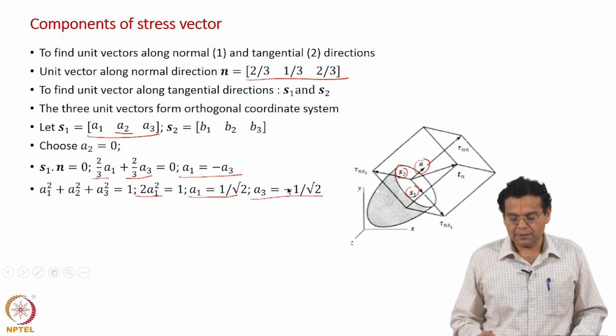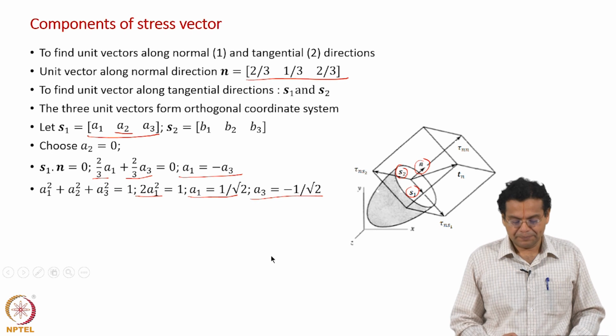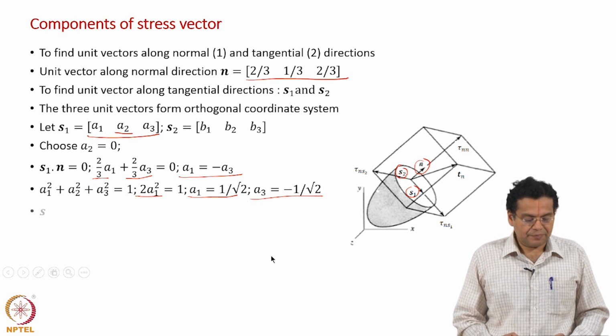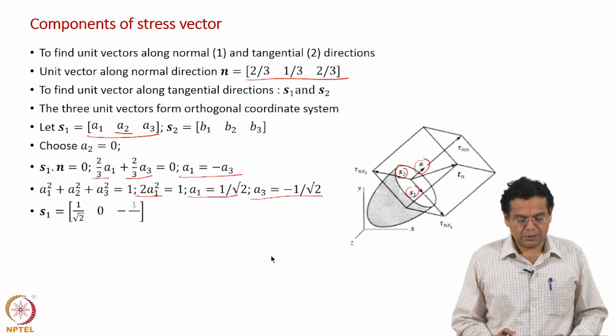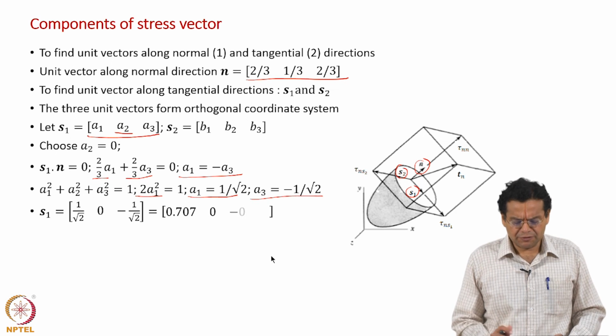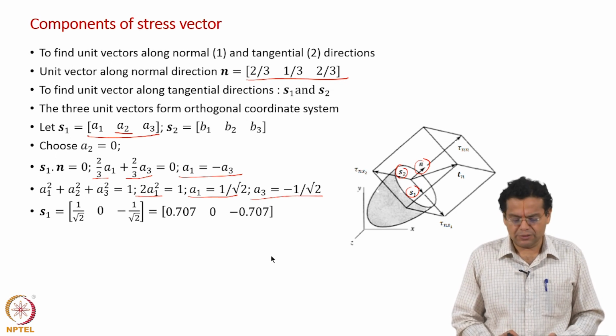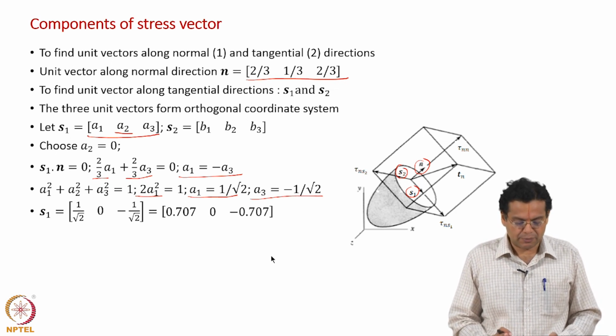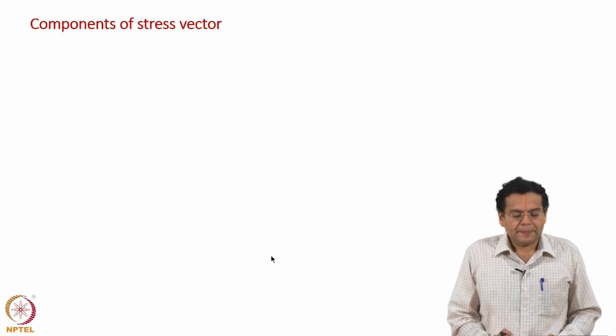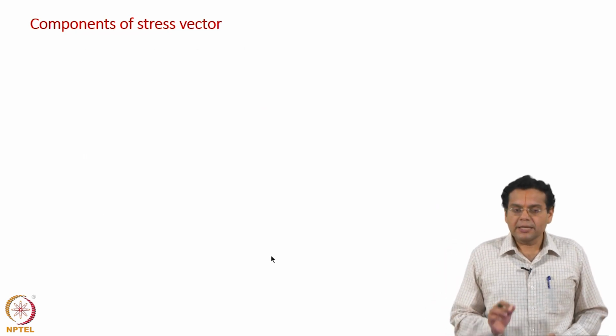So, a3 should be minus 1 by root 2, which means that we have found the s1 vector: 1 by root 2, 0, minus 1 by root 2. In terms of decimals, it is roughly 0.7, 0, minus 0.7. Okay, now we have to find the s2 vector.